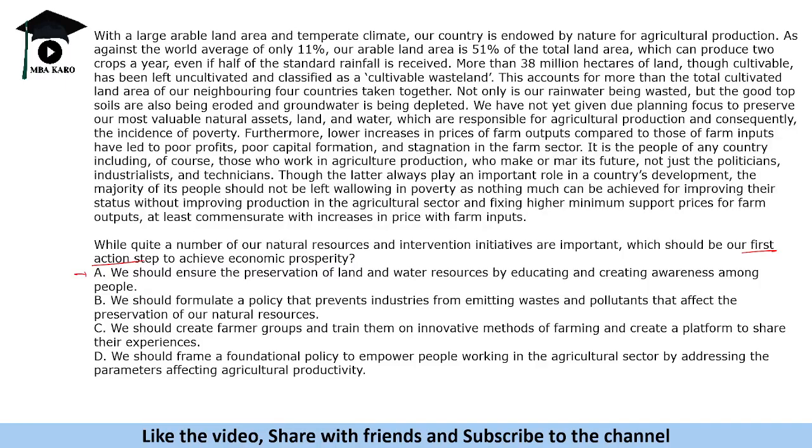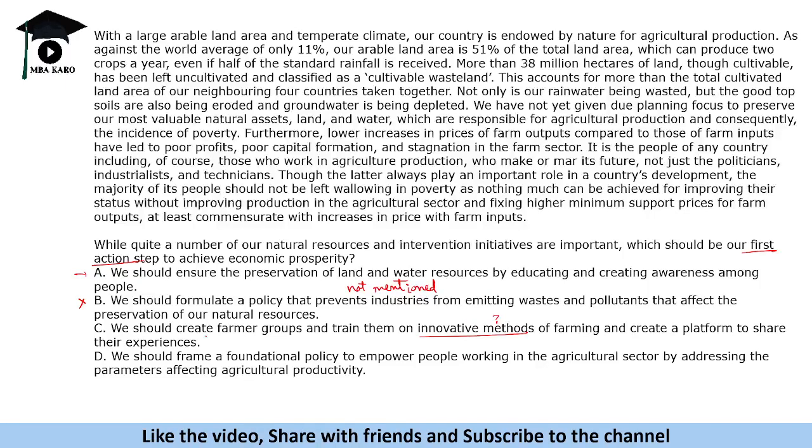We should formulate a policy that prevents industries from emitting waste and pollutants that affect the preservation of our natural resources. It is a good thing to do, but not mentioned in the passage. The passage is not mentioning this pollution, so we can eliminate it. We should create farmer groups and train them in innovative methods of farming and create a platform to share their experiences. We are not given anything about training them for innovative methods. This is beyond the scope of the passage.